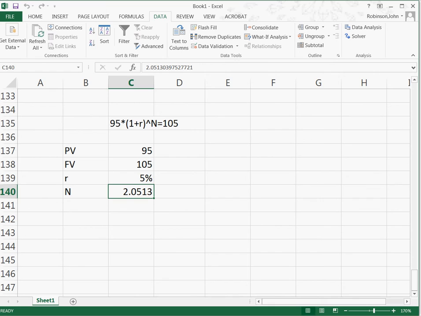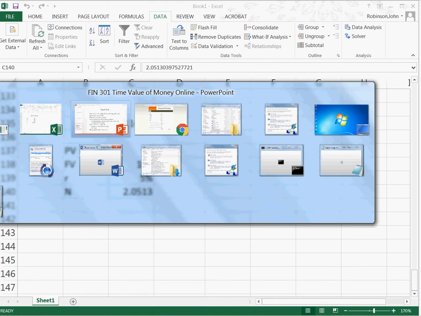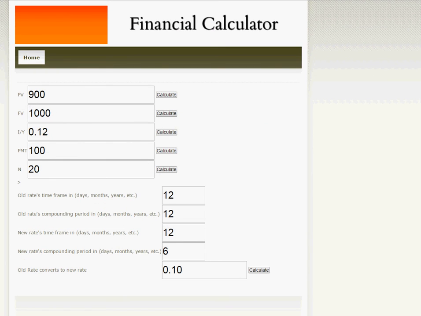We can do the same problem on the financial calculator, right? So we would say 95 here, future value is 105, the interest rate is 5%. Payment is going to be 0 because payment is periodic payments we get every period, and we don't have any of those. So we can just leave that blank and calculate that, and we get our number once again.